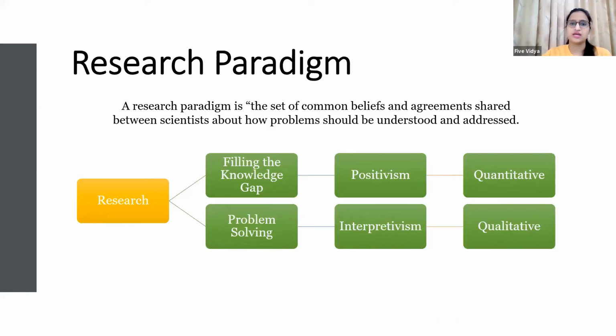Now, how to check whether your study is more positivism or interpretivism? A trick here is, if your study is quantitative in nature, it will be a positivism paradigm. And if your study is qualitative in nature, then it would be interpretivism.